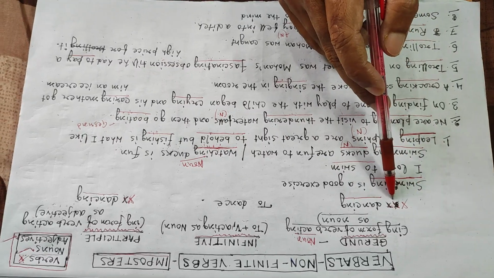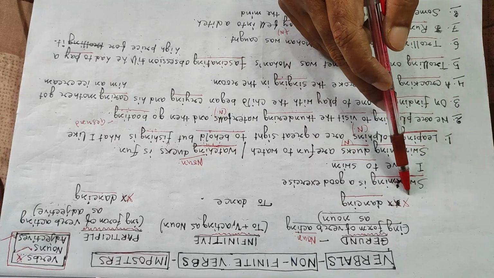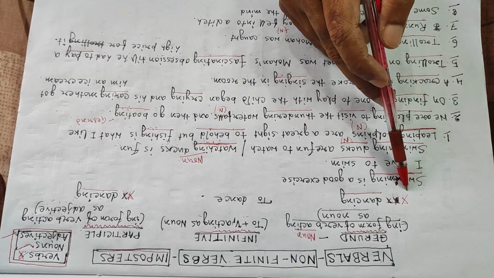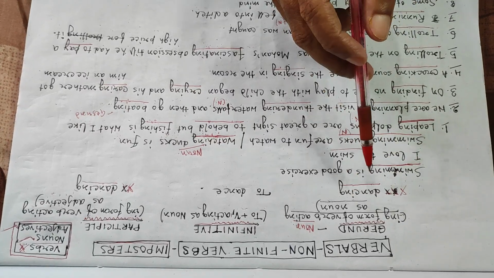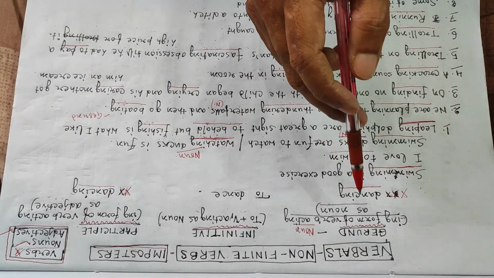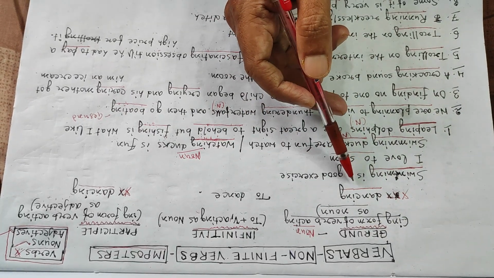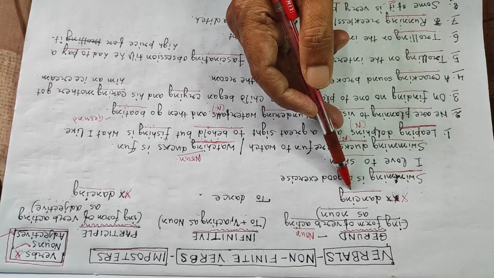No helping verb takes its position in front of it. Helping verb means am, is, are, was, were, have been, has been. There is no helping verb. So the ing word must come alone. It can only work as a noun when the ing word comes alone. It can stand alone.